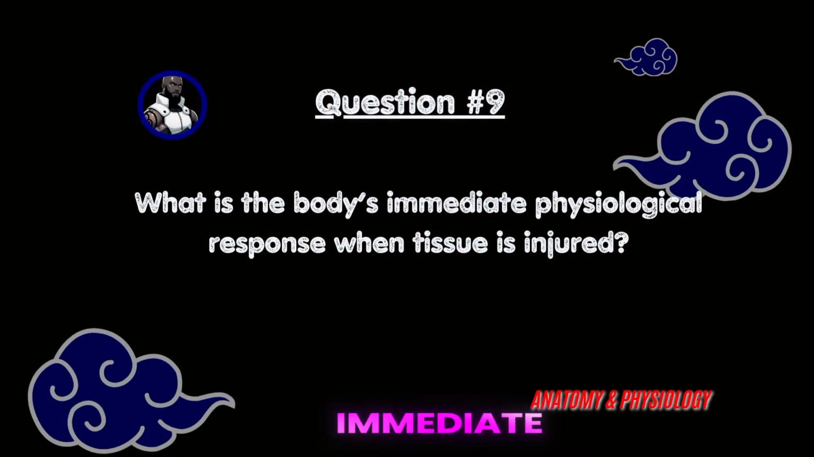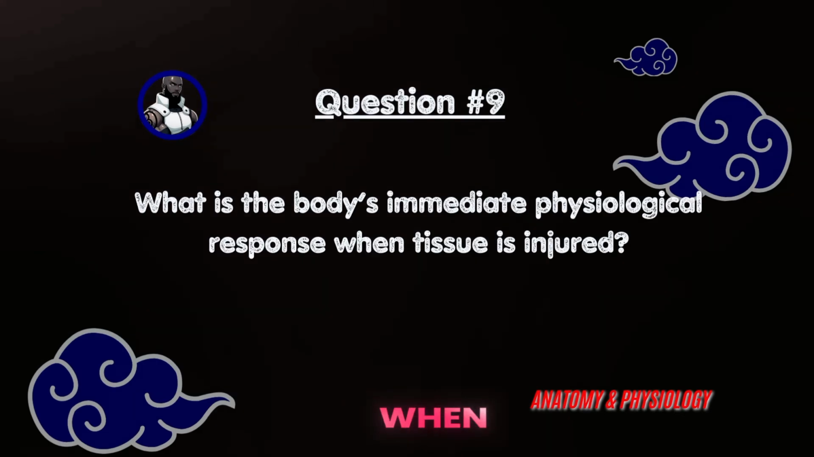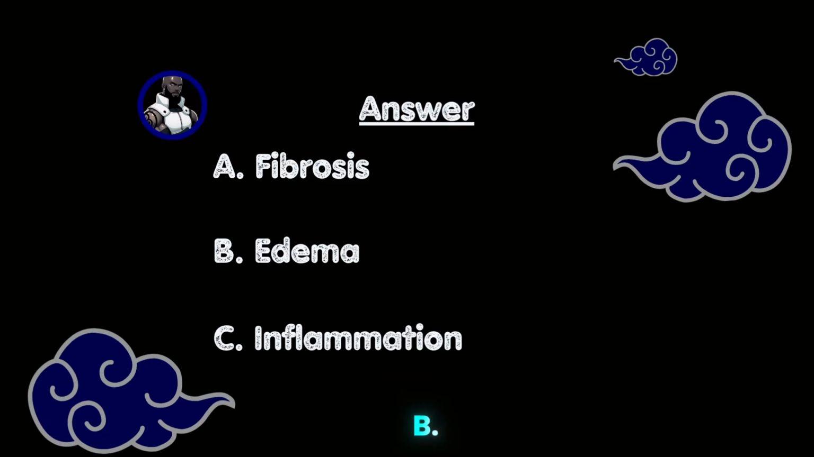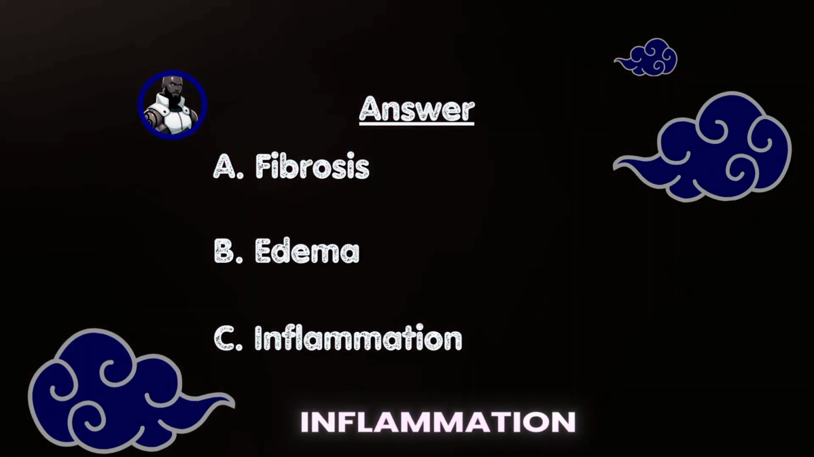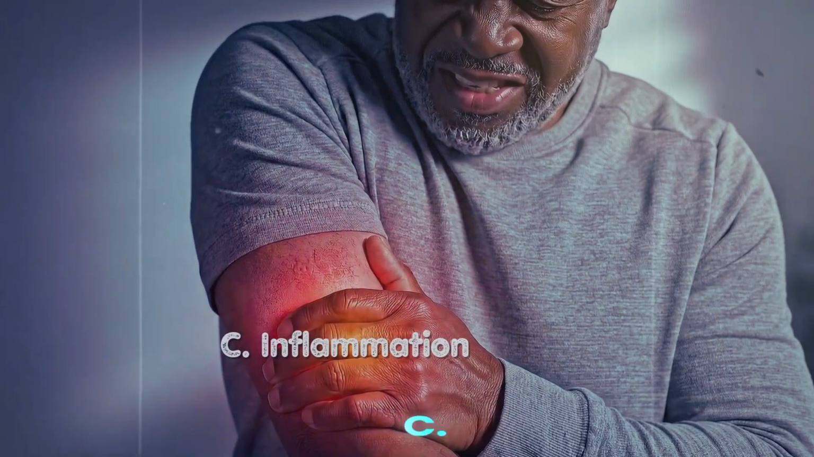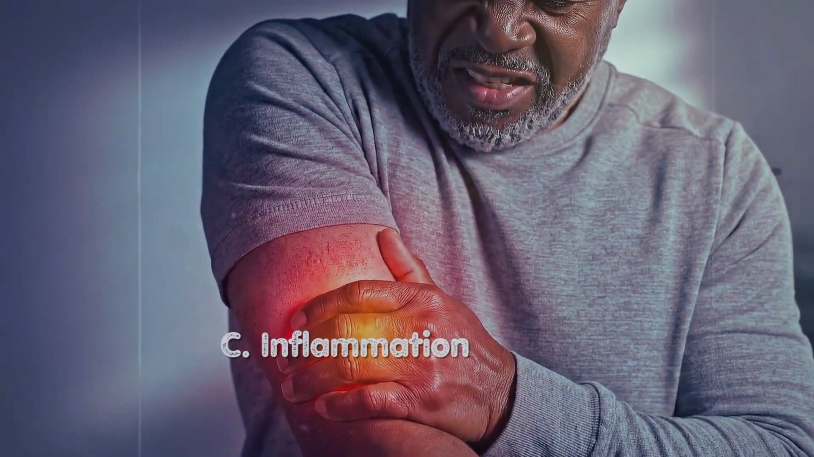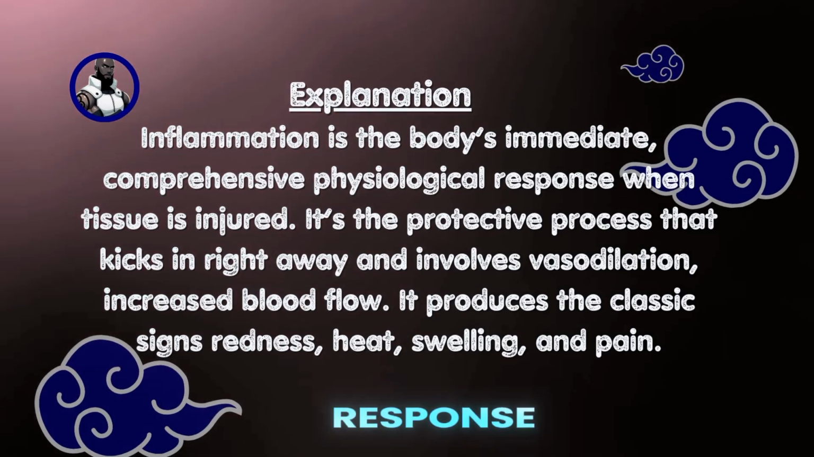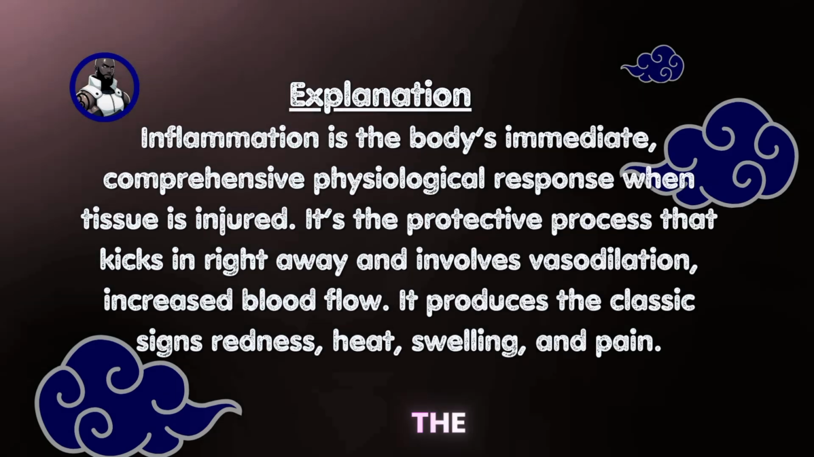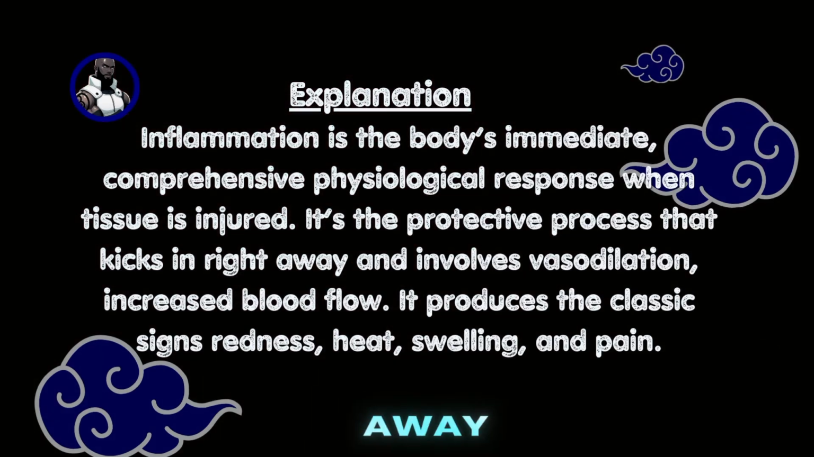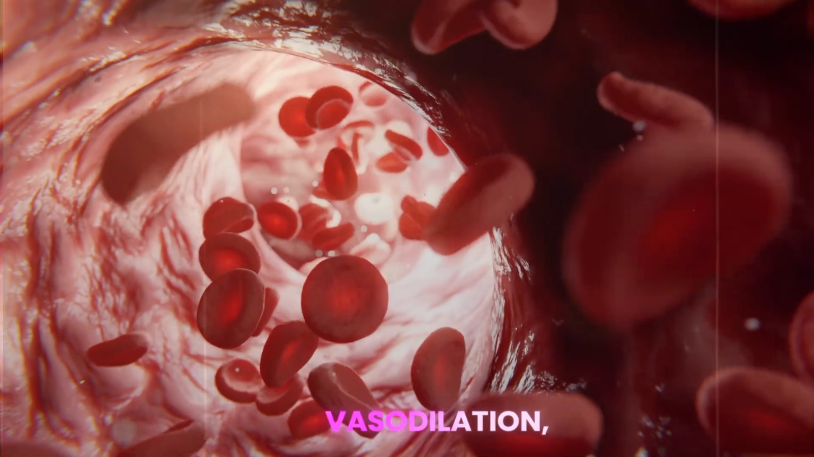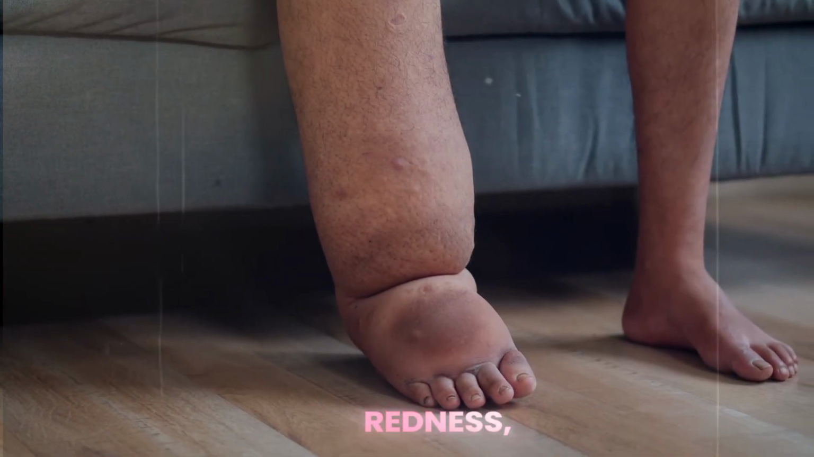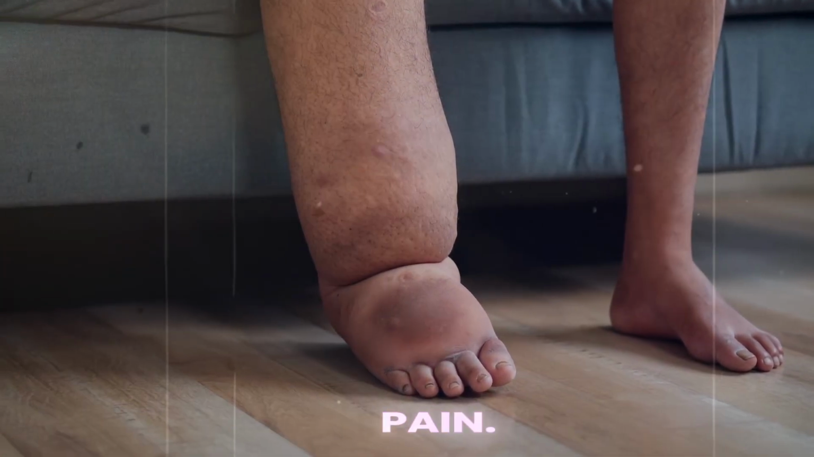Question number 9. What is the body's immediate physiological response when tissue is injured? A. Fibrosis, B. Edema, C. Inflammation. The answer is C. Inflammation. Inflammation is the body's immediate comprehensive physiological response when tissue is injured. It's the protective process that kicks in right away and involves vasodilation, increased blood flow. It produces the classic signs: redness, heat, swelling, and pain.